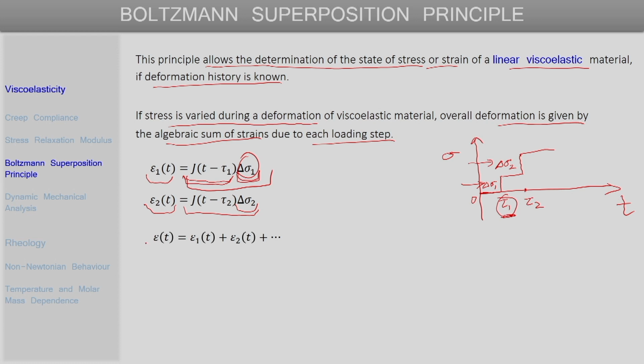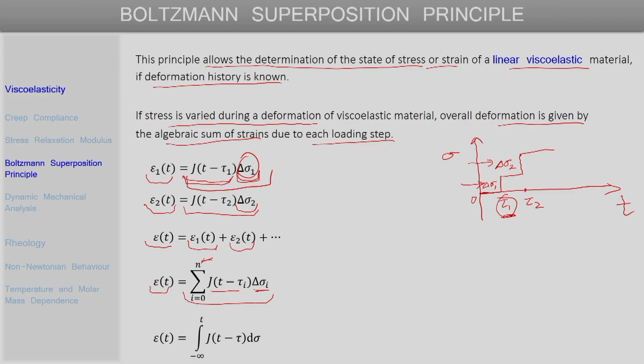So, this overall strain epsilon as a function of time is given just by the sum of epsilon 1, epsilon 2 and so on. If we substitute that, then this overall strain is given as a summation over the product of the creep compliance and the delta sigma corresponding to each loading step, and if we have n such loading steps, the overall strain will be given by the sum of all the corresponding loading steps. This is the case if the stress is being varied in a discrete fashion, so stepwise we are changing the stress.